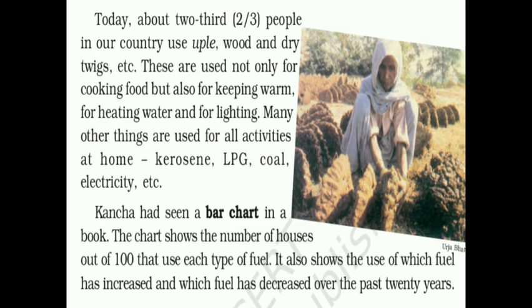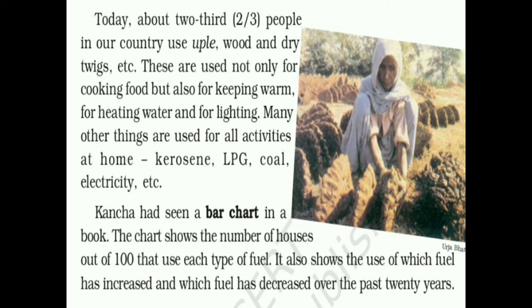It can be a solid fuel, for example wood and coal. It can be a liquid fuel, for example petrol and diesel, which are liquid at room temperature. Then we have gaseous fuels, which are gases at room temperature, for example natural gas and gobar gas.